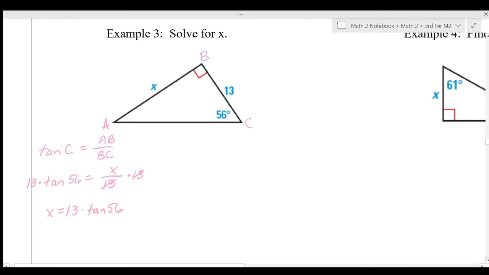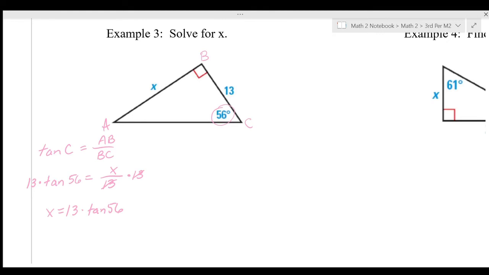Okay, so then to input this into an iPhone calculator, the first thing you want to make sure is that it doesn't say rad on your screen, because if it does, that means it's measuring the angles in radians, but these angles are being measured in degrees. So just make sure it doesn't say rad. If it does, press the little button that says DEG, and that'll change it to degrees.